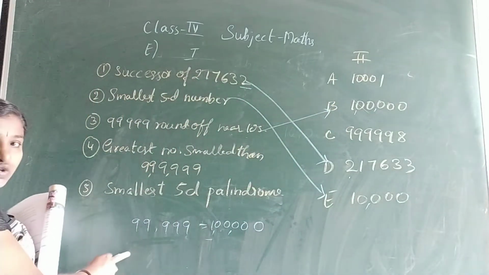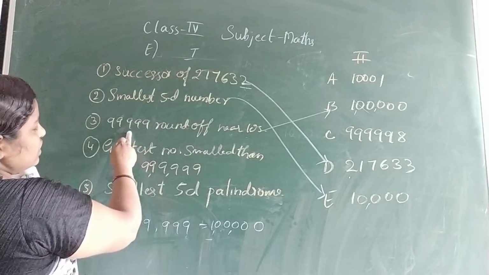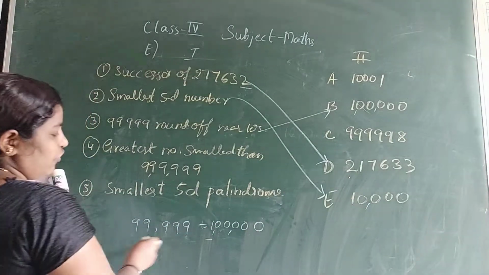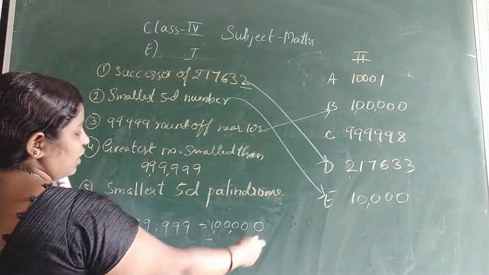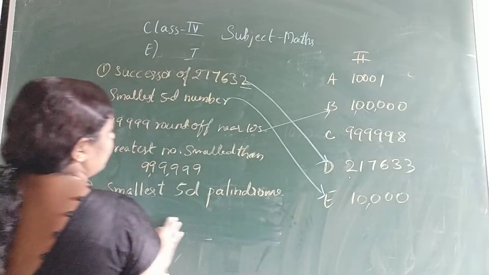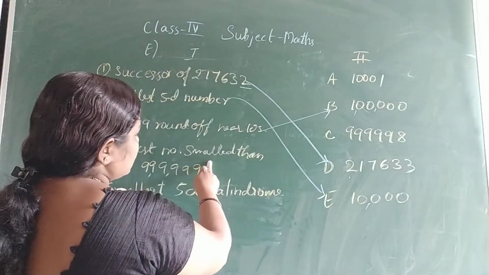I hope you understood this. Once again I will repeat it. 99,999 rounded off to the nearest tens. So if we round it off, it will become 1 lakh. So the answer is B. Next, greatest number smaller than